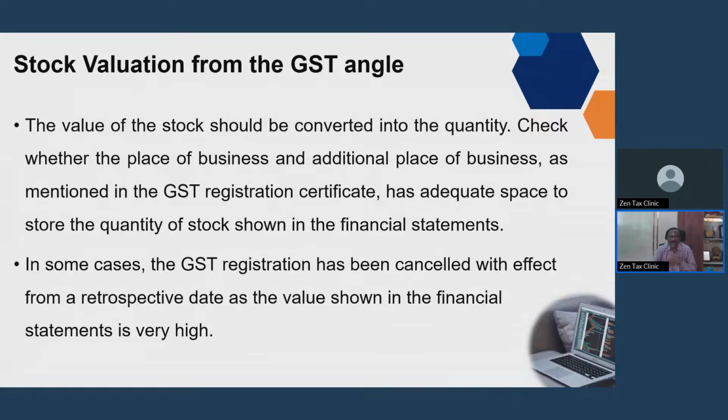Mind, that is very, very crucial, because in some cases the officer concluded on the basis of the financial statements. There was only an office, only 200 square feet, but the material shown could not be stored in such a small area. So he cancelled the registration.